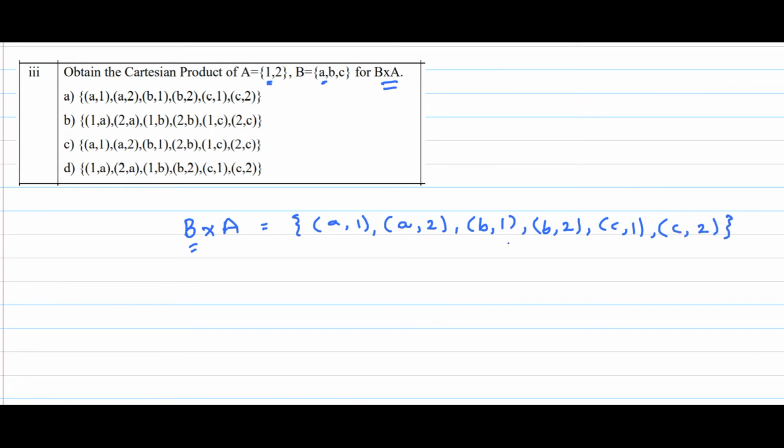This is the answer. If you can see, B should be at the start, so this may be the answer. And if you move on to the other options, the element from A is the first one, so it is wrong. So obviously the answer would be A. Okay, let's move on to the next problem.